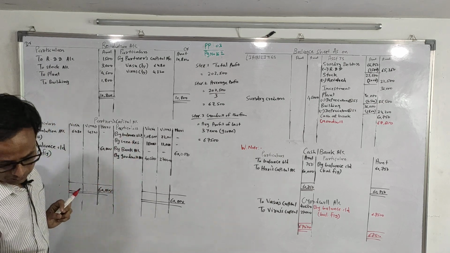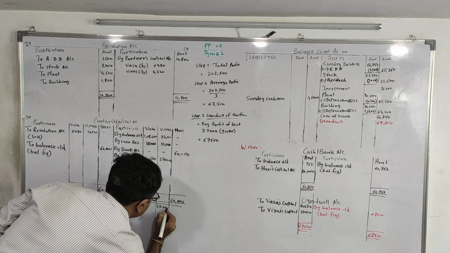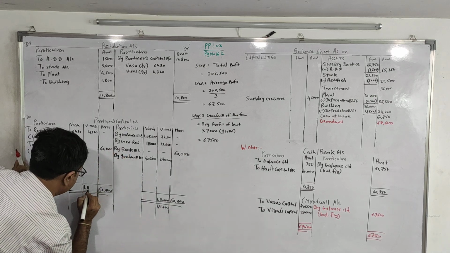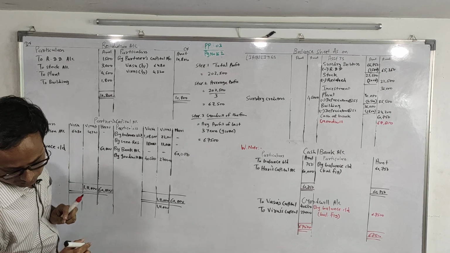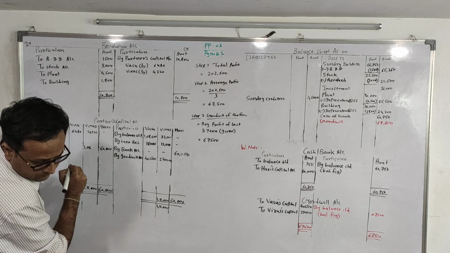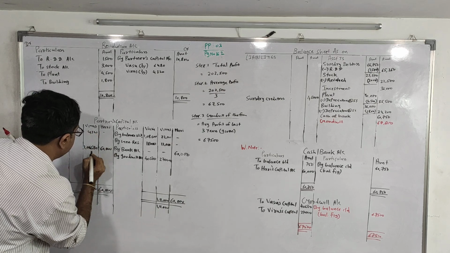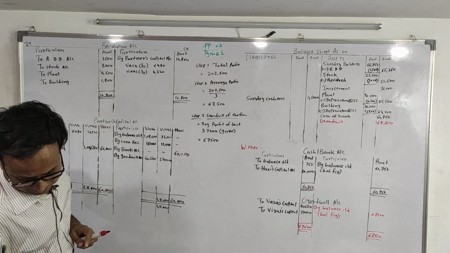60,000. Now we close Viraj's account, 1,11,000. We'll write at both the sides, 1,11,000. We'll minus 4,320. So the amount will be 106,680. Next is Vasu's capital.